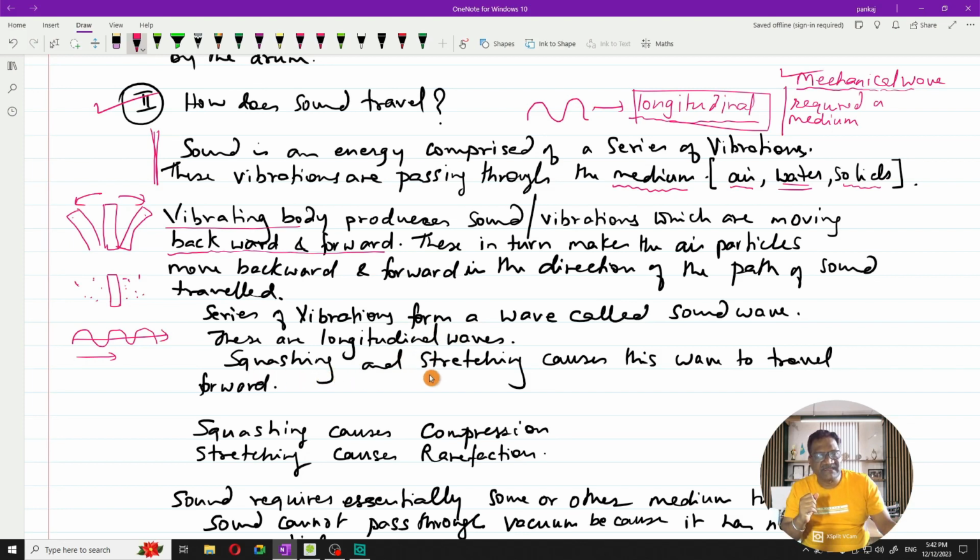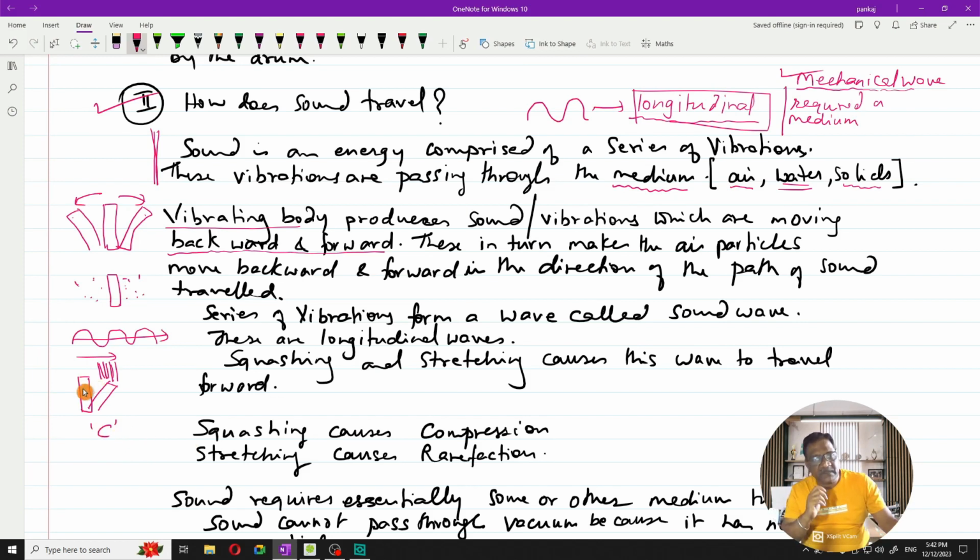Now, squashing and stretching are what cause the wave to travel forward. Now, what is this squashing and stretching? What happens is, suppose the object is moving and it is coming to this position. Okay. In the process, what happens? The air particles here are squashed. Squashed means they are brought near to each other. They are compressed together. So a region called compression is created, denoted by a C.